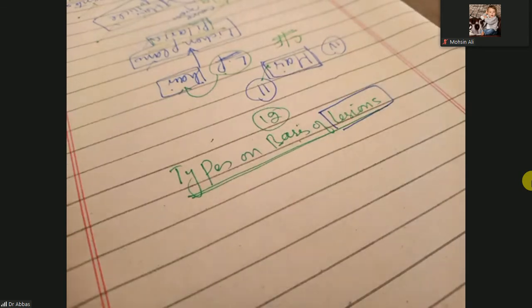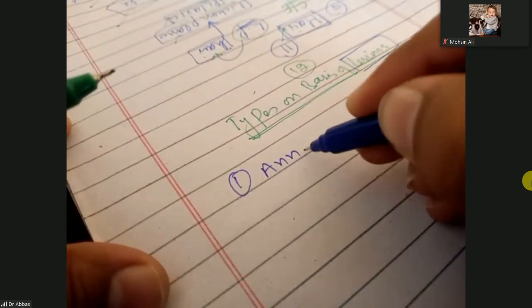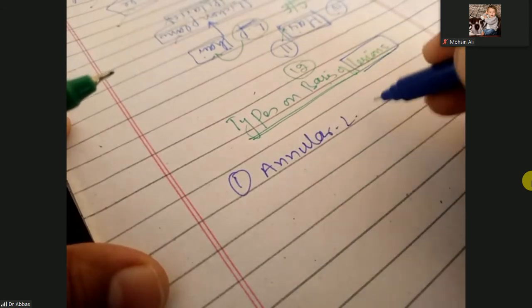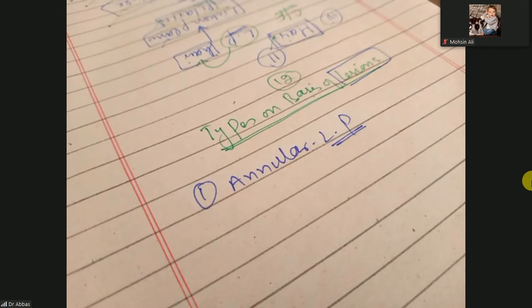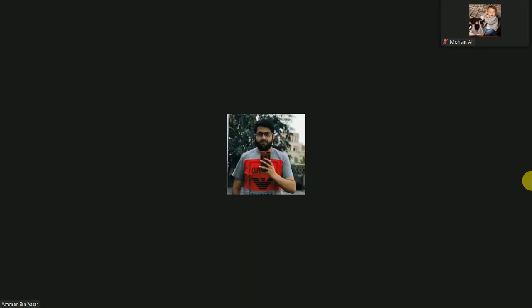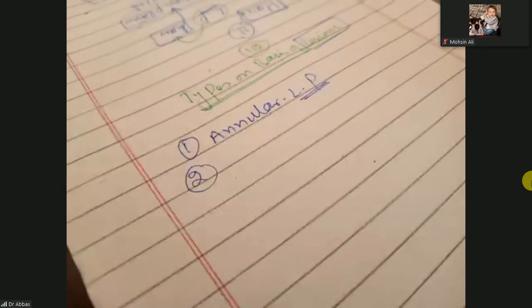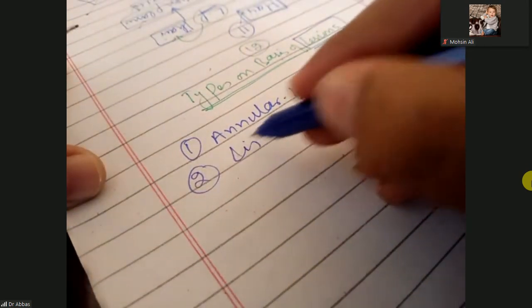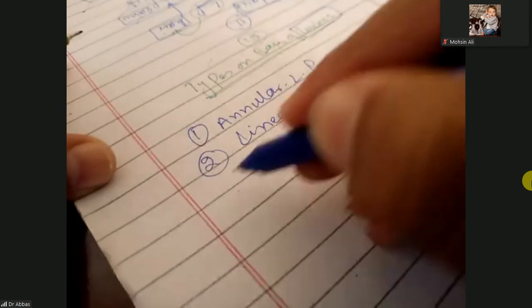Okay, but look at this one. First, there could be annular lichen planus. I have told you where annular lichen planus is present. It is present on the genital mucosa. The other one is linear. When the lesions are linear lichen planus, they can be present on the skin.